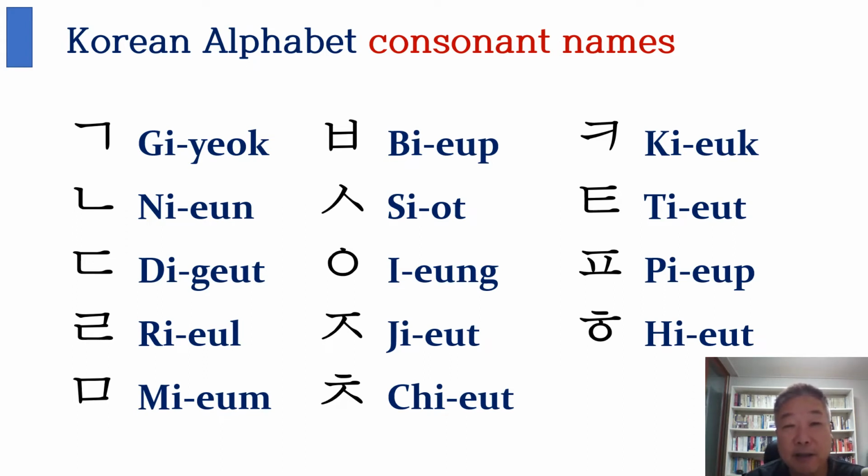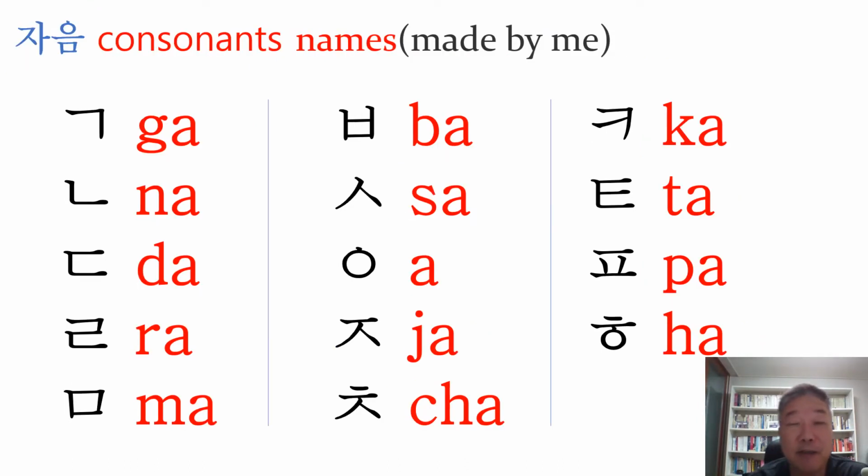기역, 니은, 디귿, 리을, 미음, 비읍, 시읒, 이응, 지읒, 치읓, 키읔, 티읕, 피읕, 히읗. Well, a bit hard to pronounce, right? Actually, you don't have to memorize the names. They are too hard to memorize, I think.